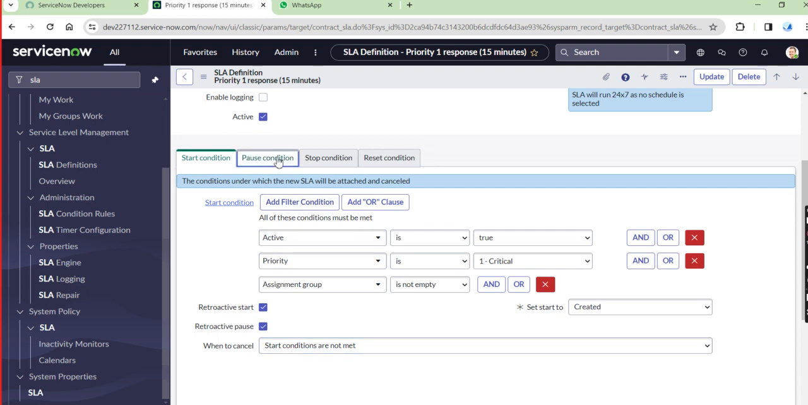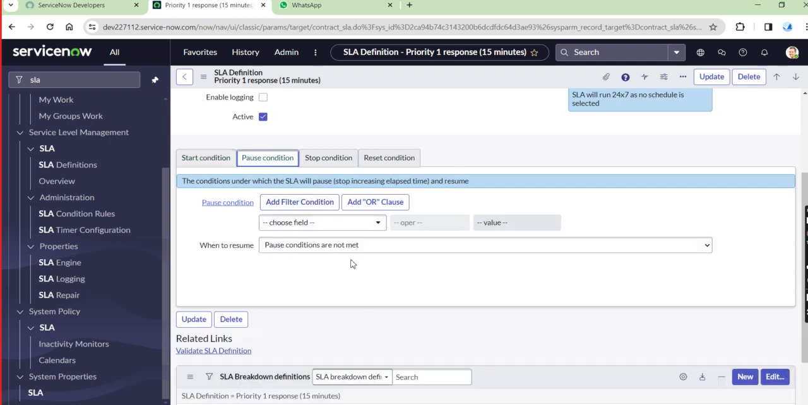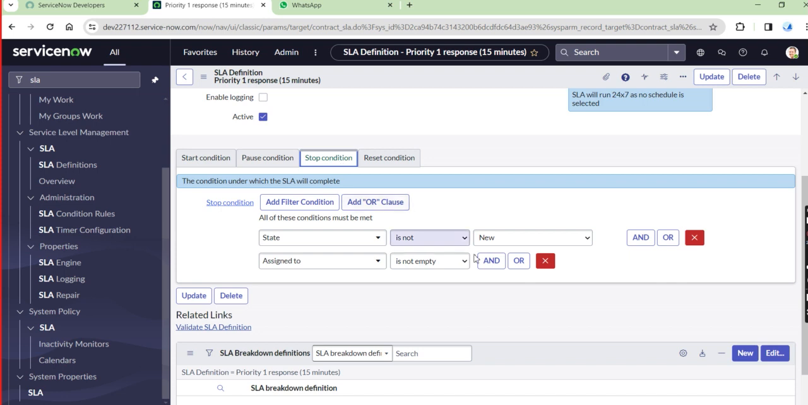Okay, so then go to this particular pause condition. What are the pause conditions? Actually they are not mentioned here. This is related to only response. From the response point of view, you shouldn't give any pause condition. Within a short time let them respond. Okay, and stop conditions, so when to stop this response.